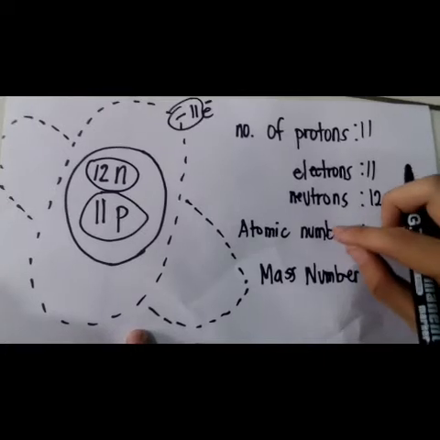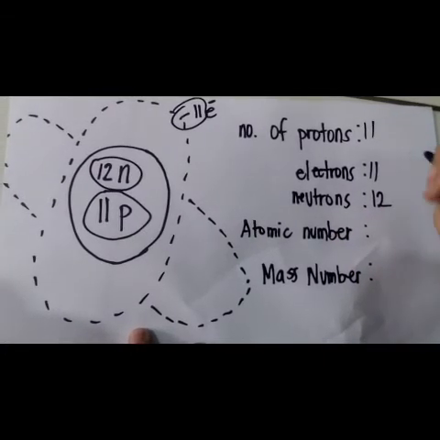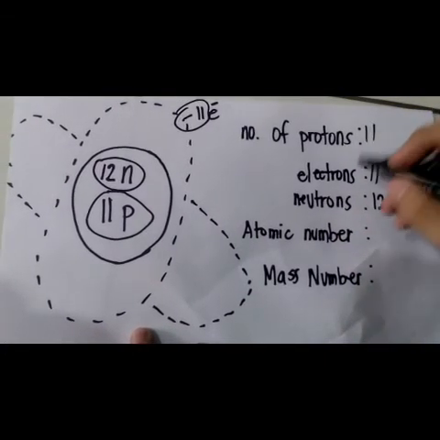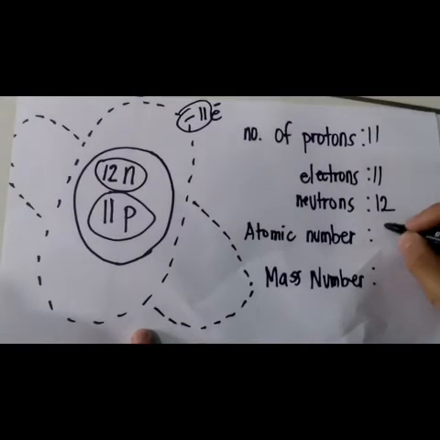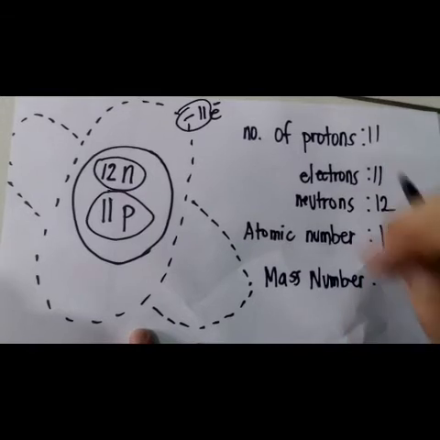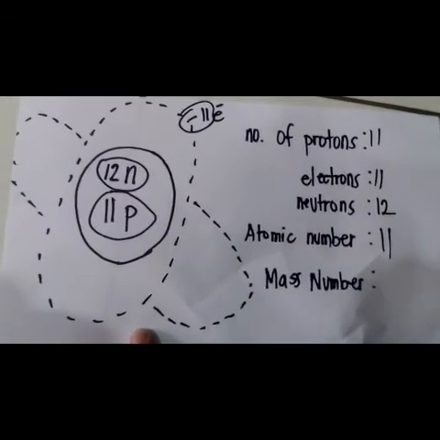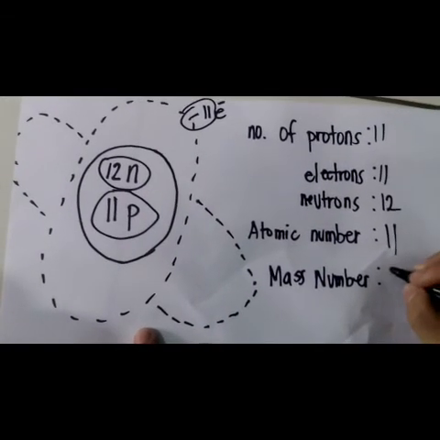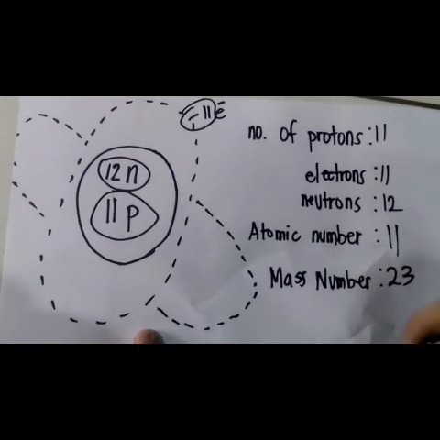The atomic number is usually related to the number of protons, so it's 11. To get the mass number, you need to add the number of protons and neutrons. And there we go.